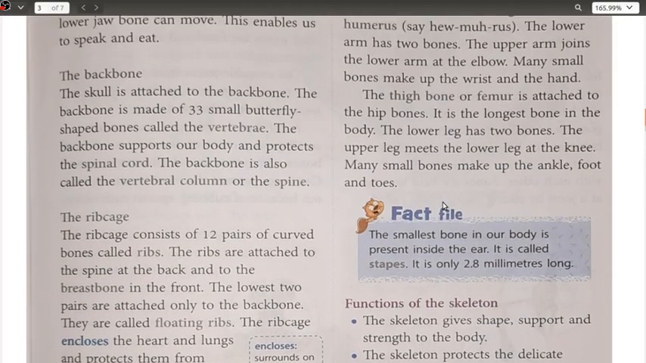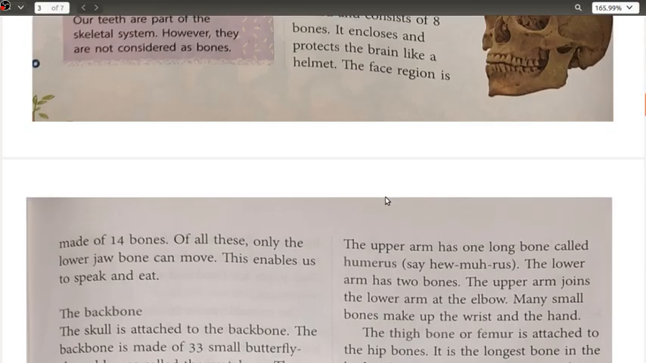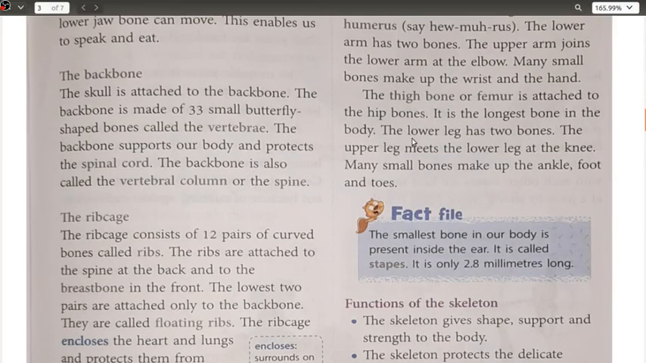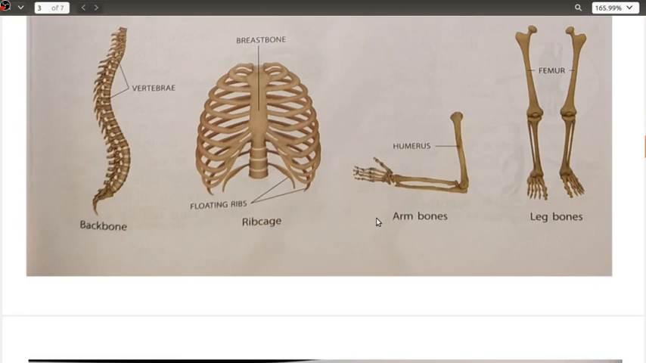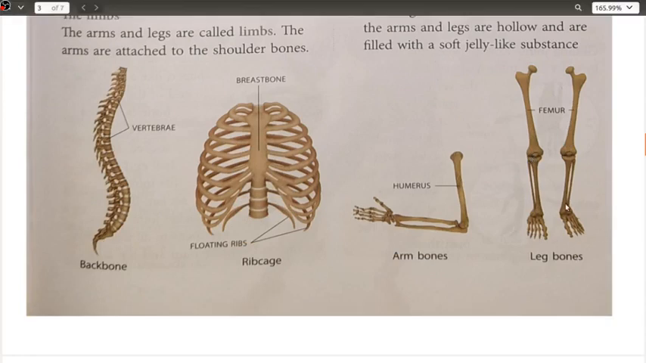Next, we have the legs here. In the same way, the thigh bone or the femur is the longest bone, which is attached to the hip bones. Now see here, this is the thigh bone attached to the hip bone. If you can see here, it is connected, and this thigh bone is the longest bone in the body. The lower leg also has two bones. The upper leg meets the lower leg at the knee. Many small bones make up the ankle, foot and toes. This part is known as your knee, where your lower leg and the upper leg meet and form the entire leg.